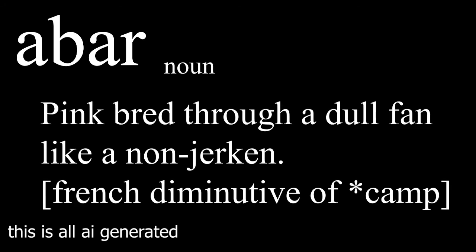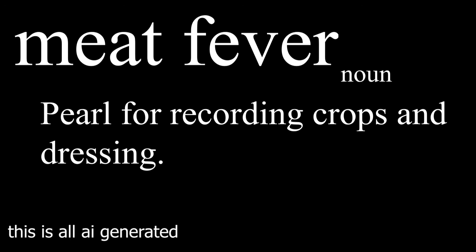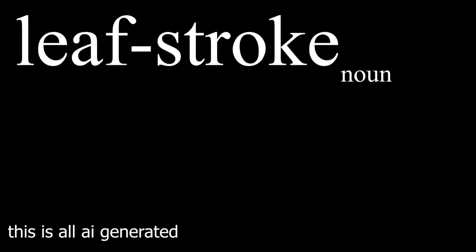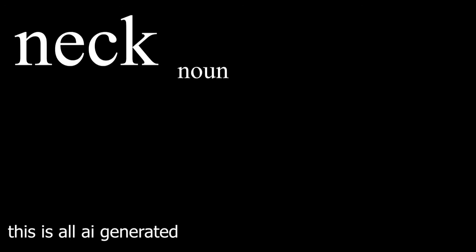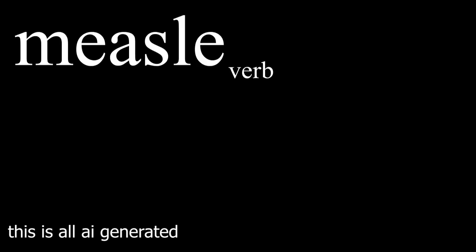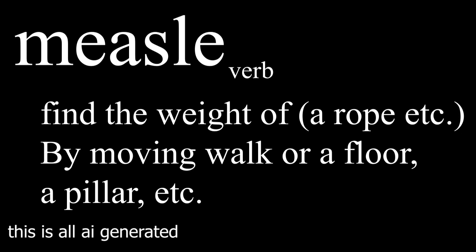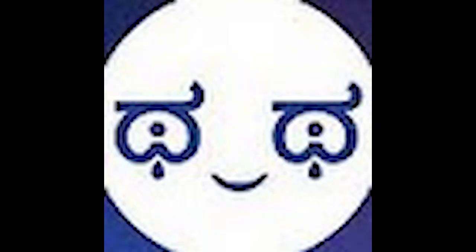Abar, noun, also Asia. Math. Pink braid through a dull fan like a non-jerkin. French diminutive of camp. Meat fever. Noun. Pearl for recording crops and dressing. Leaf stroke. Noun. Small zipped bog. Neck. Noun. Unit of length of an egg. Measle. Verb. Can be said as measling. Find the weight of a rope, etc. by moving, walk, or a floor, a pillar, etc.